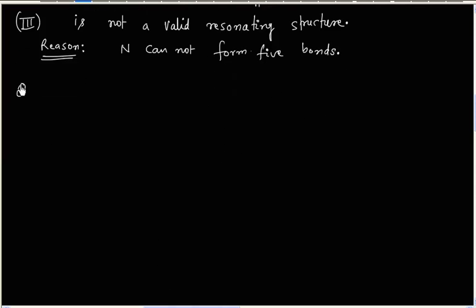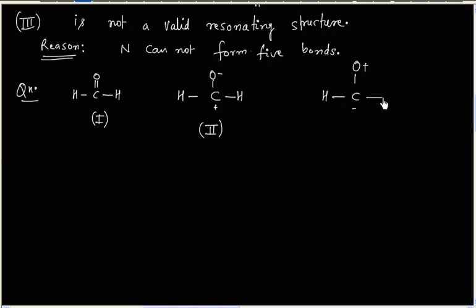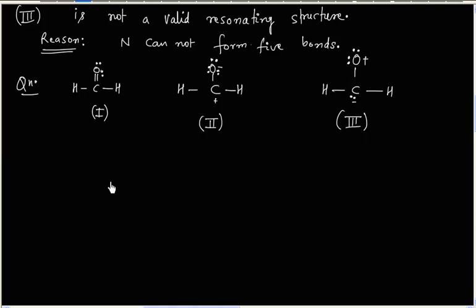Now let us try the next problem. Formaldehyde has 3 resonating structures. So this is one resonating structure, and this is another resonating structure. Similarly we can write this resonating structure. So let us call this resonating structure 3. Which is the most stable resonating structure and which is the least stable resonating structure? That is, we have to define a stability order.